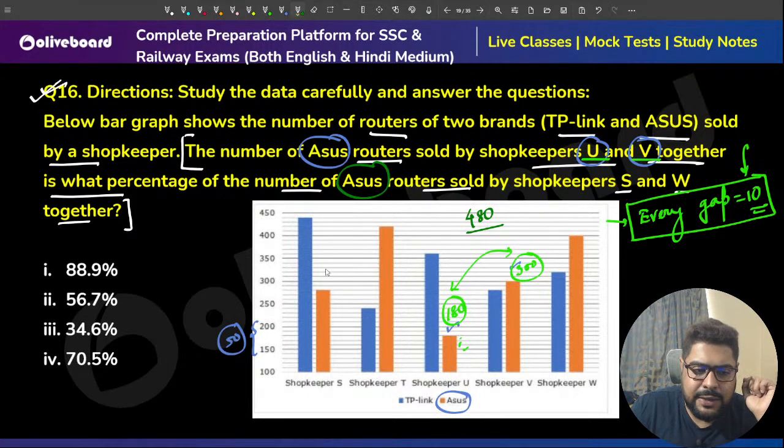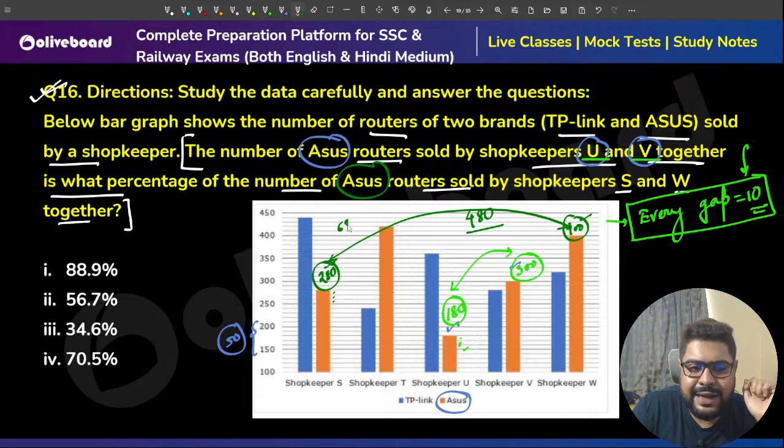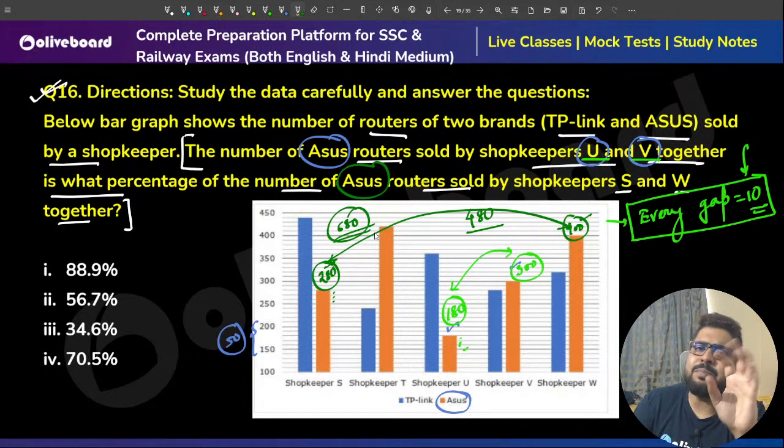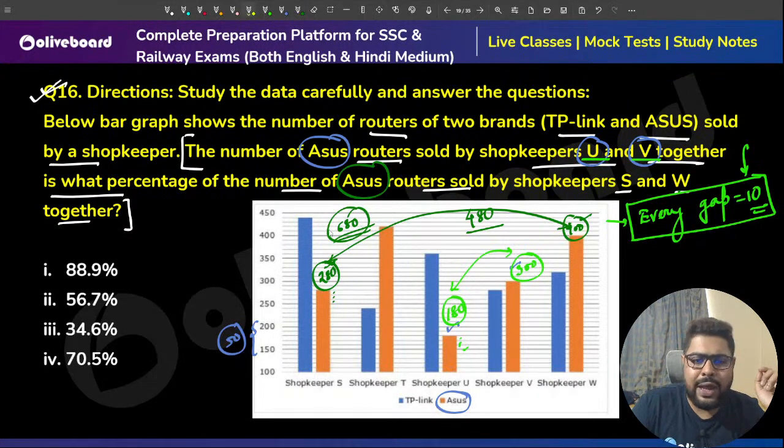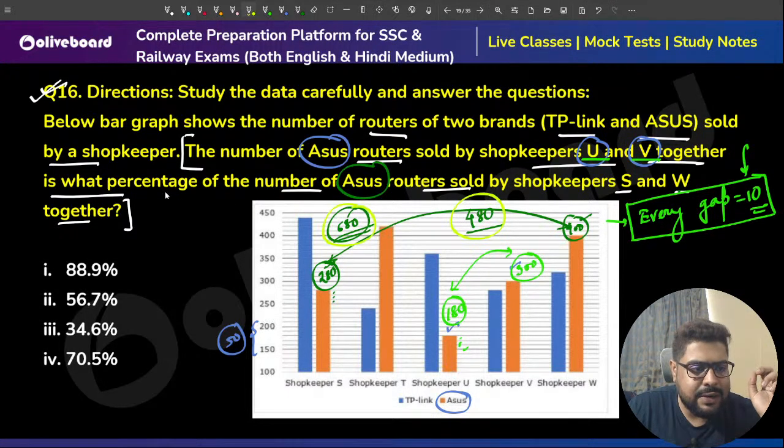Now the number of ASUS routers for S and W. S is this one, W is this one. That is 400 here, first. And S is how much, sir? 250 here. So 1, 2, 3 again, 30, that is 280, sir. So total is 680. Now they are asking in simple language: 480 is what percentage of 680? Because U and V was 480, they are asking what percentage this is of 680.